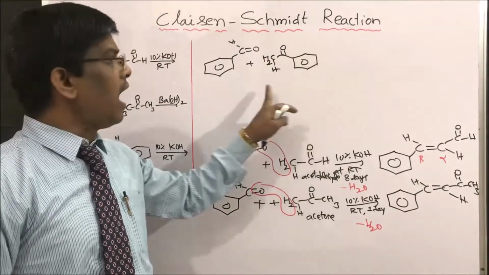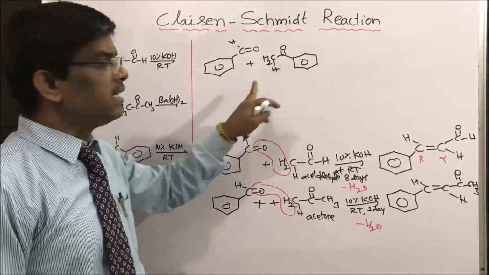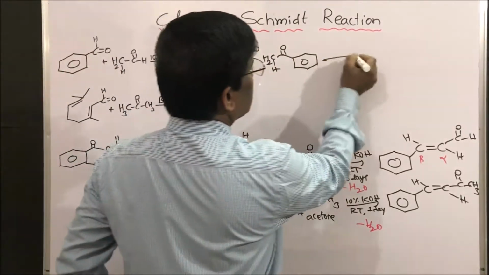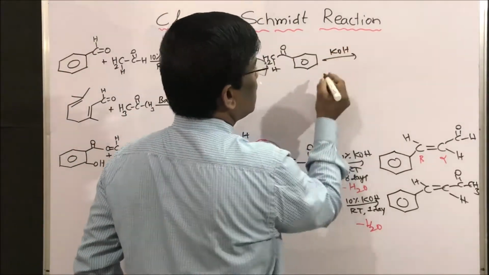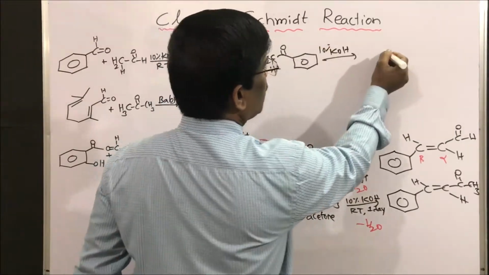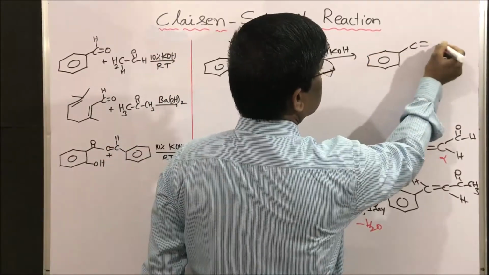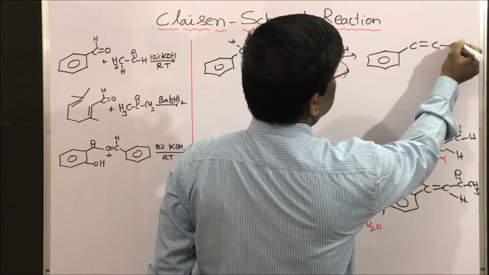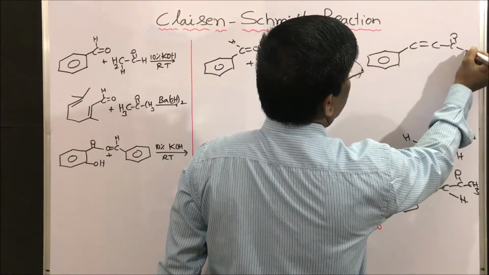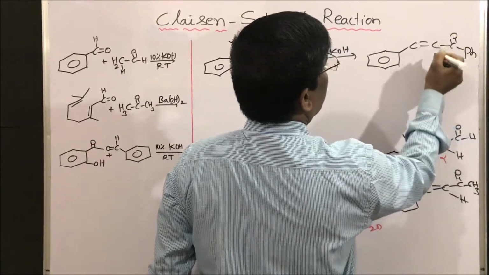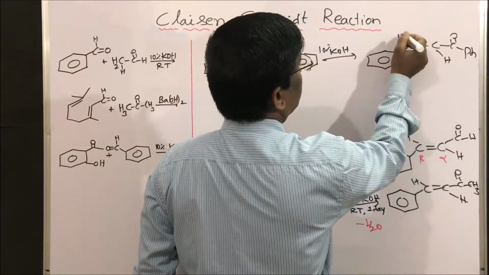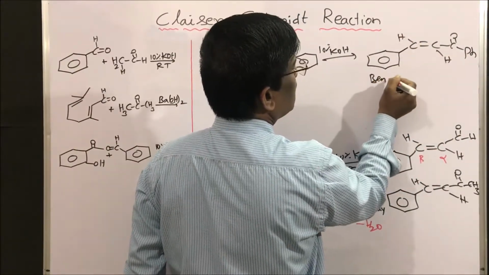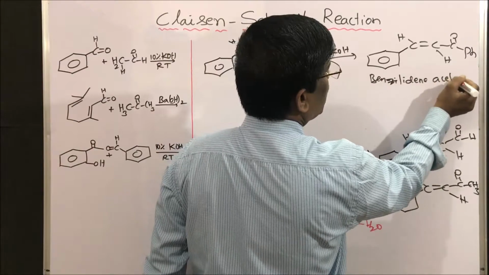So this is also aryl methyl ketone, right? This is acetophenone. In presence of 10% KOH, I am going to get C double bond O, and here phenyl ring and hydrogen, benzylidene acetophenone.